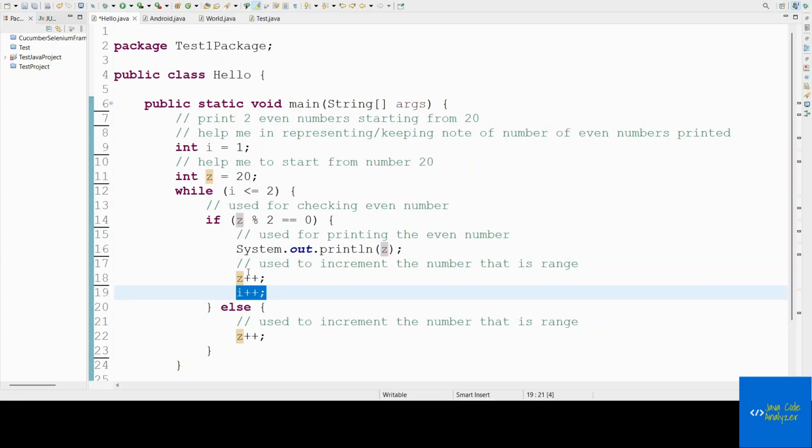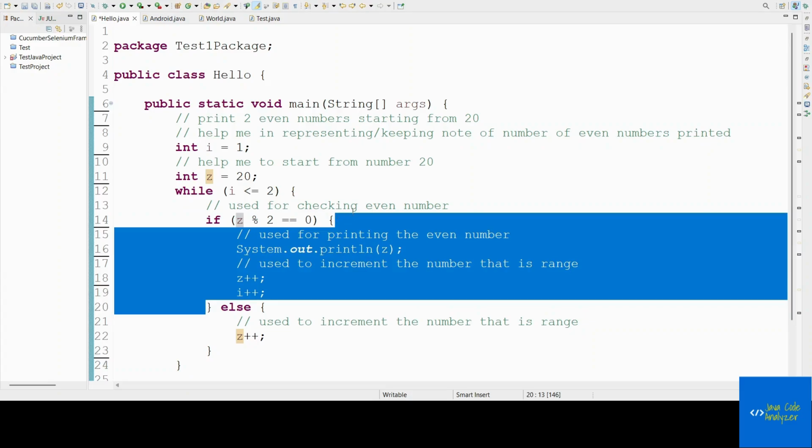Once it executes, it will print that particular value, and it will check the condition here. Have we reached our condition, that is, is 2 lesser than or equal to 2? Yes, 2 is lesser than or equal to 2, because we have to print one more even number. So again we will go inside. At this time, what is the value of z? The value of z will be 21. Is 21 divisible by 2? No, it is not divisible by 2. The remainder will be 1, because 2 tens are 20, so 21 minus 20 will be 1. The remainder is not equal to 0. It will be 1. So the if condition fails and it goes to the else part.